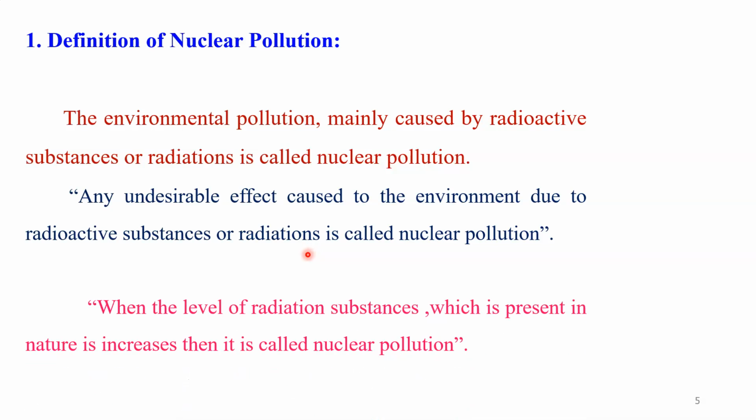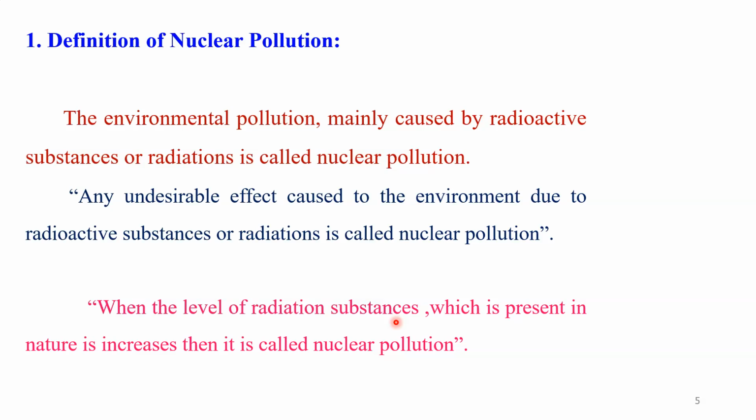Another definition that we are going to discuss here: when the level of radiation substances present in nature increases, then it is called nuclear pollution. Dear student, you know that there is a normal limit for the level of radiation of substances, but when due to natural or man-made causes this level is increased more than the normal limit, then it creates hardship to all types of biotic factors present in the atmosphere.